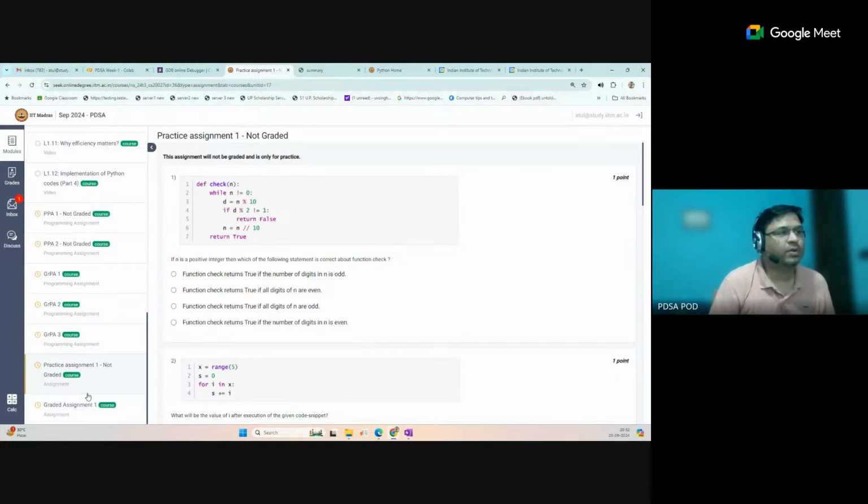But we will not release any mock for the end term exam, okay, because only 2 weeks are added in the end term. So that means you already have a good idea of week 1 to week 8, what type of questions come in the exam. Only week 9 and week 11 will be added into the end term exam. Because of that we are not releasing any mock for the end term exam. So the syllabus will be week 1 to week 11. We will provide these before the exam: mock 1, mock 2, and the mock for the OPP exam.